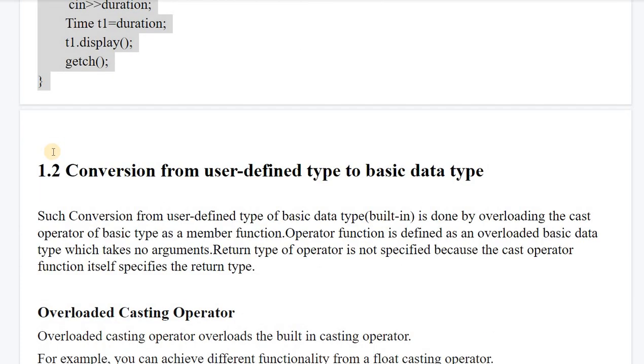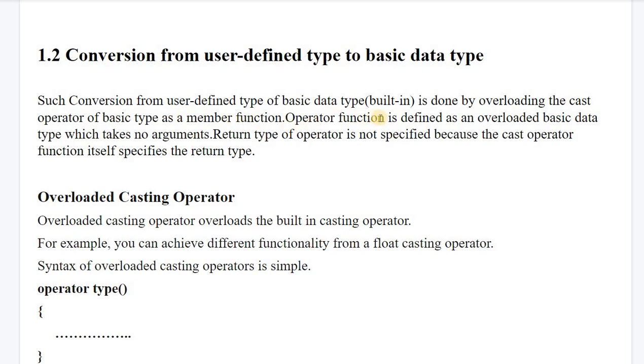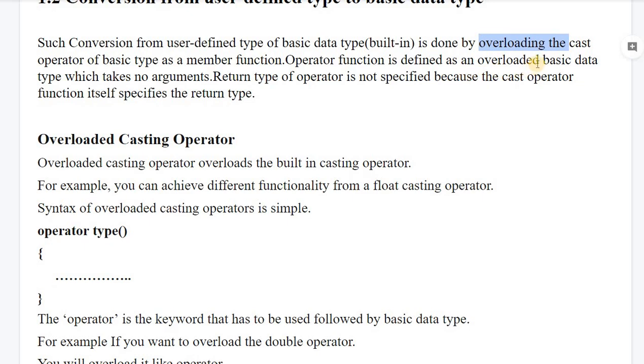Next is conversion from user defined type to basic data type. Such conversion of user defined data type to basic data type is done with the help of overloading the cast operator of basic type as a member function. The operator function is defined as the overloaded basic data type, which takes no argument, and the return type of the operator is not specified, because the cast operator function itself specifies the return value.